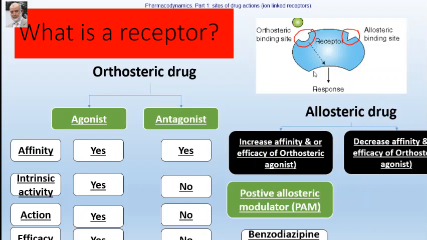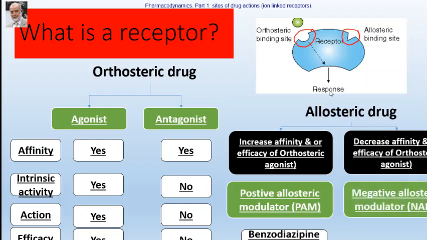That means the action of the orthosteric agonist will be reduced. These drugs are known as negative allosteric modulators, or NAM. Usually, they have very little application. Most famous are the beta carbolines, which act on the GABAA receptors.